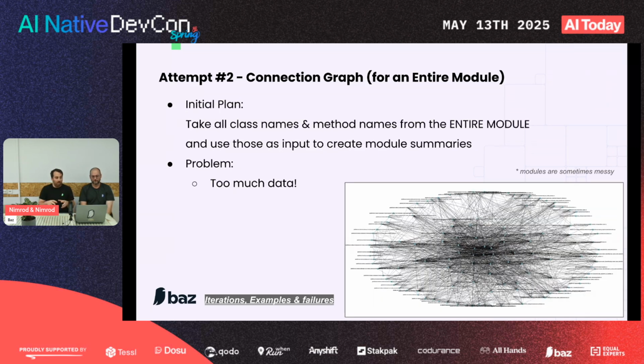But this also matches with the module memory. What we thought we would do is, instead of using TF-IDF, let's just grab the names of all of the methods and classes in a module, put them in a list and send them to the LLM. What's the problem? Obviously, that is still too much data. It's very similar to sending the entire code. I mean, it's less, but it's still a lot, and it explodes. You see here a picture of a connection graph. That's how a connection graph looks on one of our modules. Graphs tend to be really hard to read quickly, and so we understood we have to make this smaller.